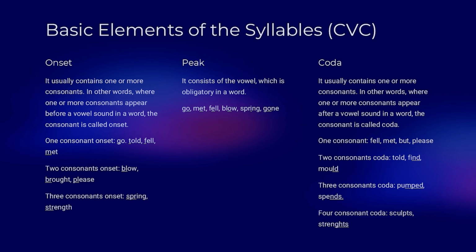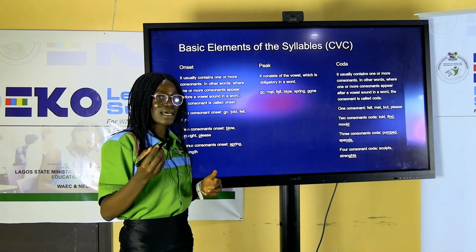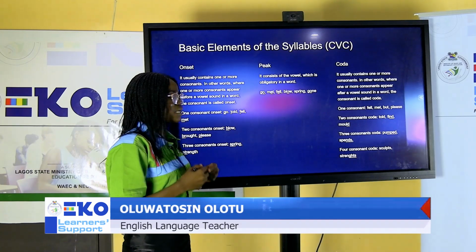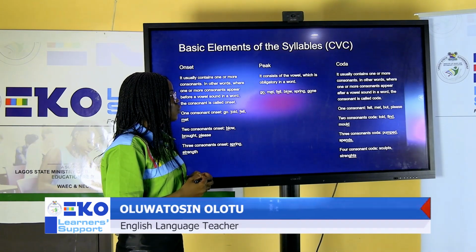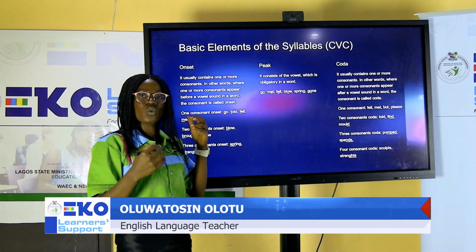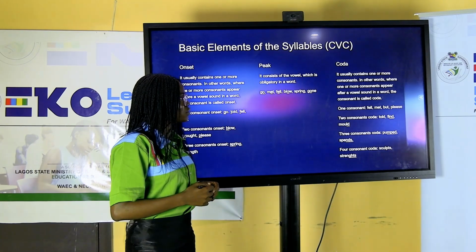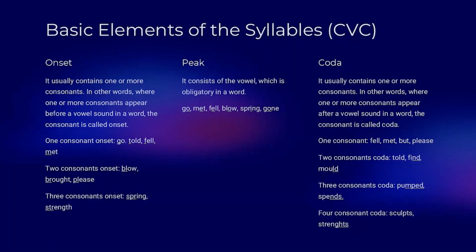The T there for met, the T there for but. Then, as in the case of please, the S there, the sound is what you focus on. Please, the last sound is S, which is an example of the coda. That is one consonant coda. Then two consonant codas, we have told, LD, ND for find, then LD for mode.